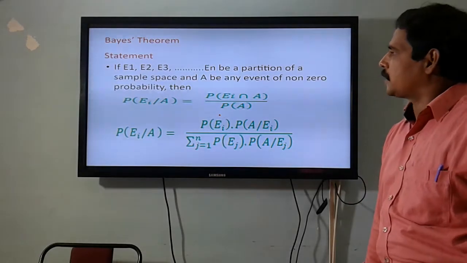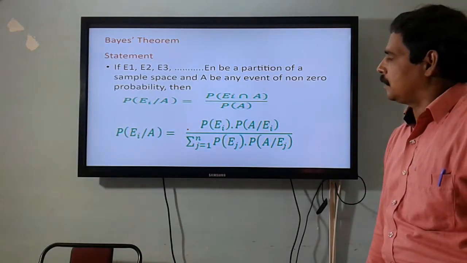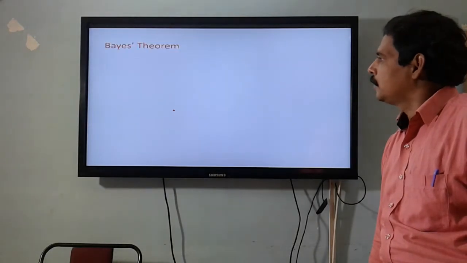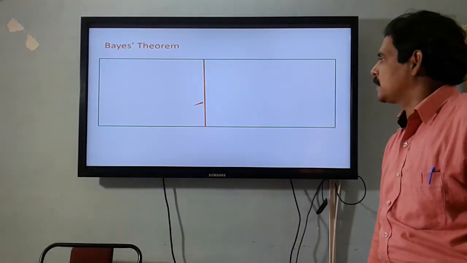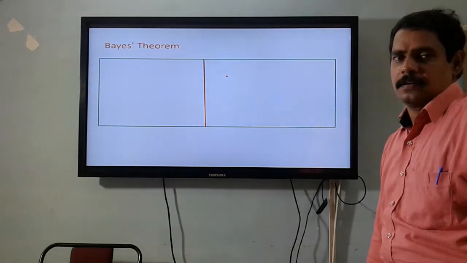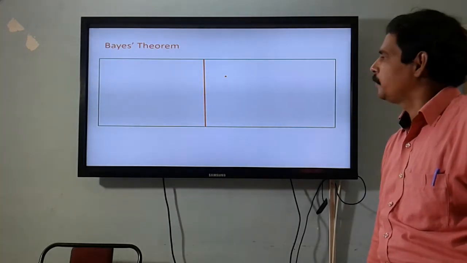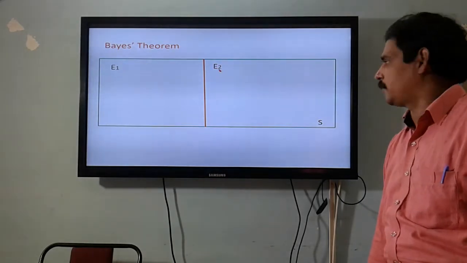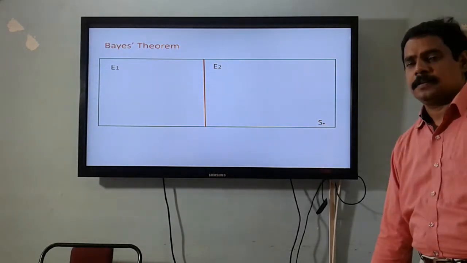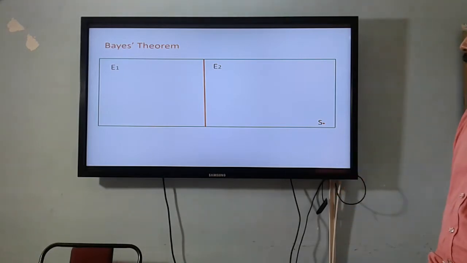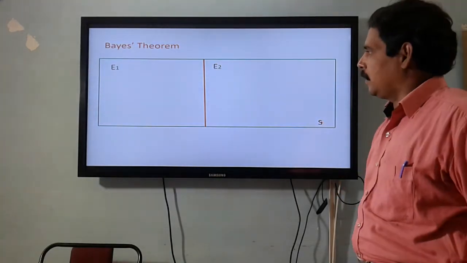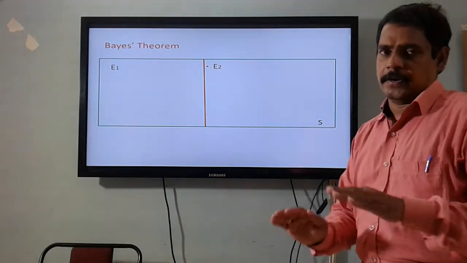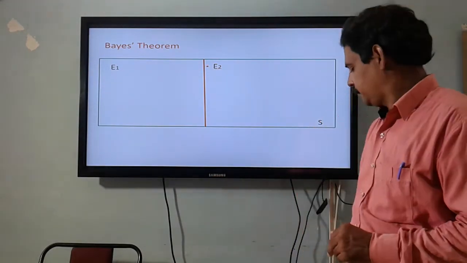Now let us try to understand the same Bayes theorem concept using an event diagram. So let us take a sample space with a partition having two events. Event E1 and event E2 form a partition of sample space S. So this rectangle represents the sample space, and events E1 and E2 form a partition of the sample space.